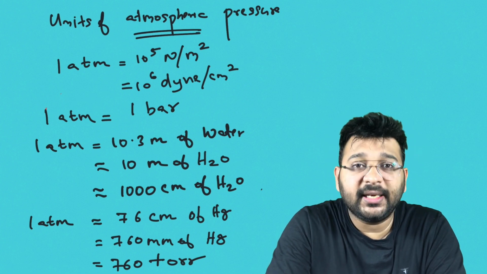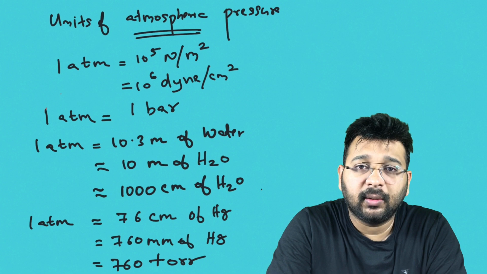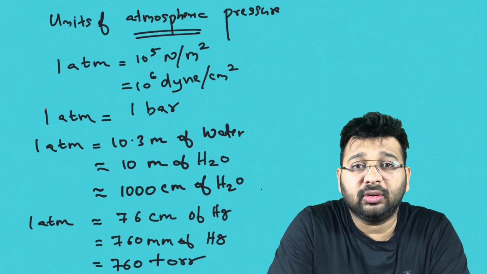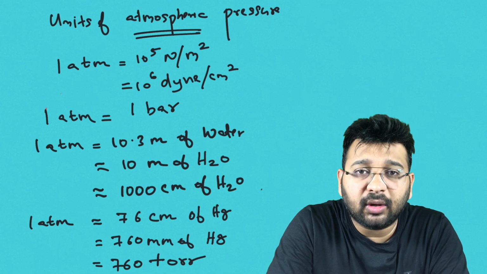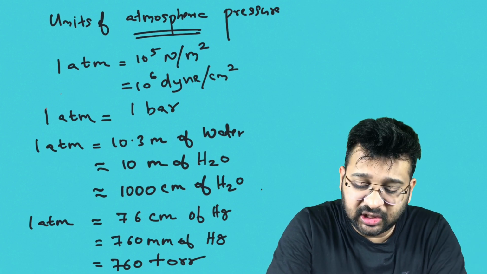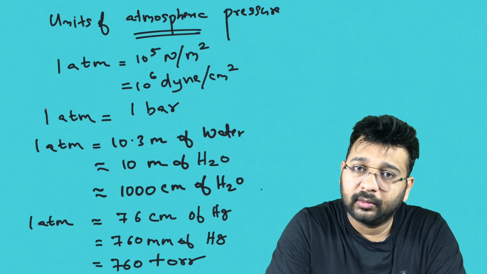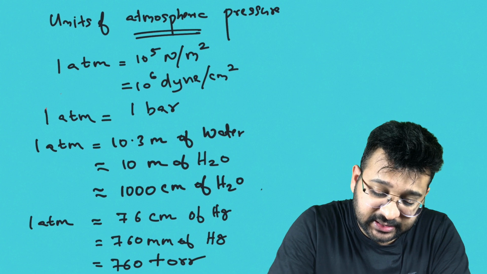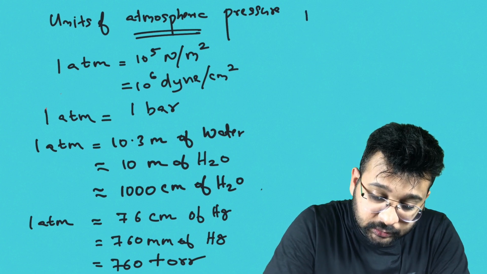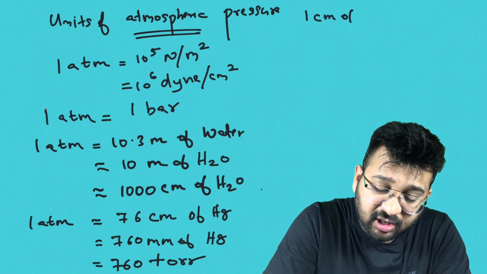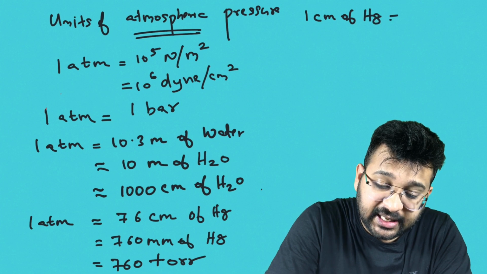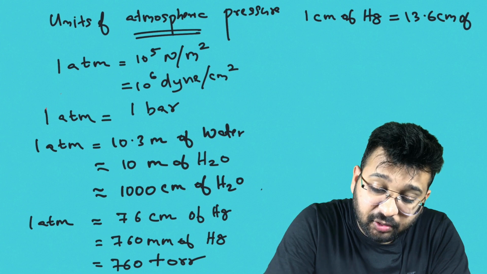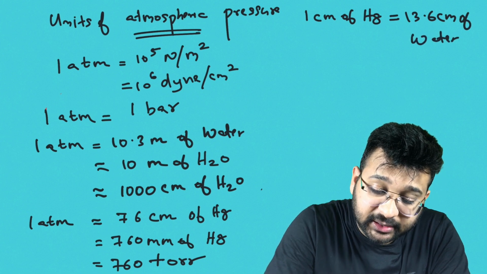So 1 atm can be generated using water by filling it to 10.3 meter. It can also be generated using mercury by filling it to just 76 centimeter of mercury. Okay. Now, another important thing we are going to learn is that 1 centimeter of mercury is exactly equal to 13.6 centimeter of water. This is a very important theory.